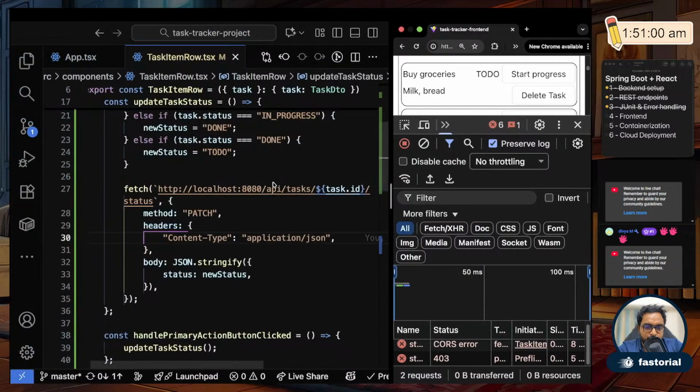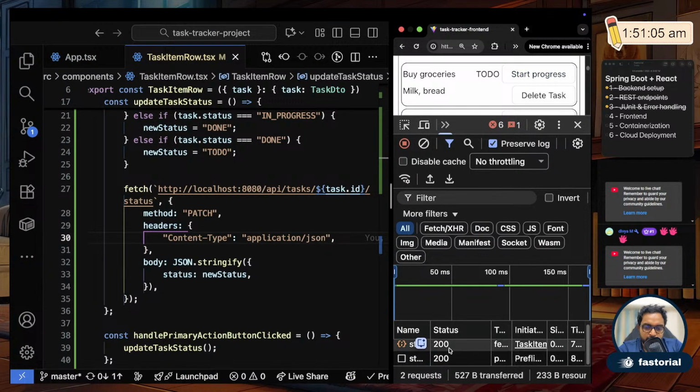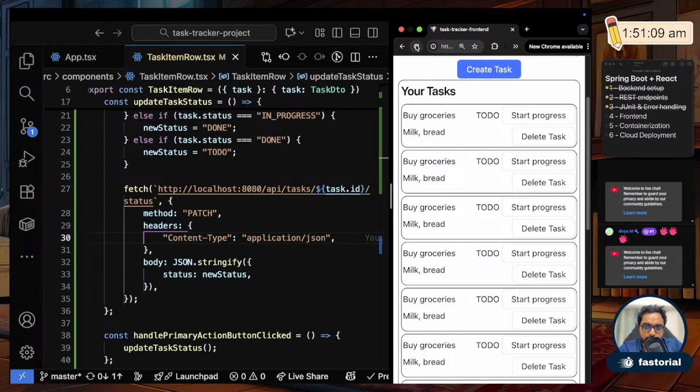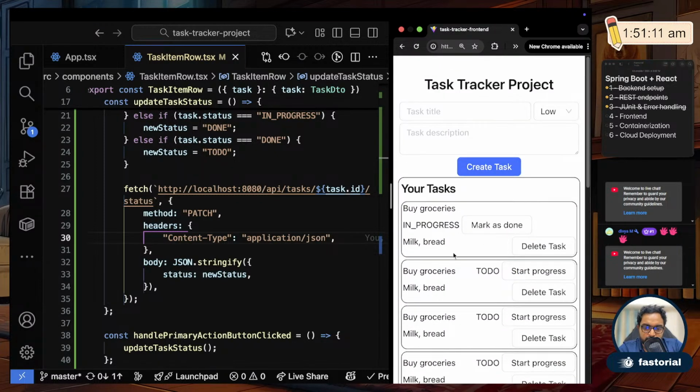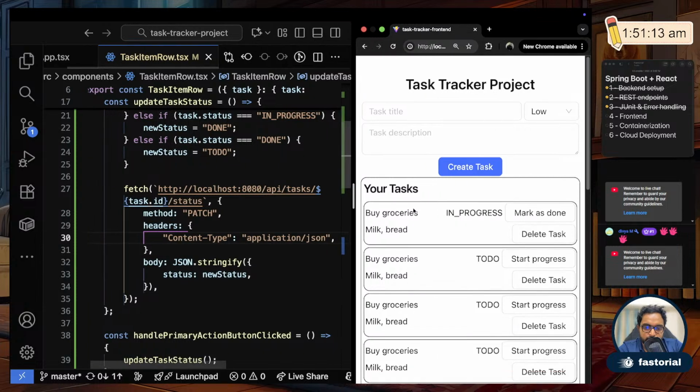Okay, and I clear this and start progress. See, you got a 200 with the progress started, but it still says to do here because I have to refresh. Okay, so if I refresh here, you can see that this item became in progress. Okay, so it's beautifully done.